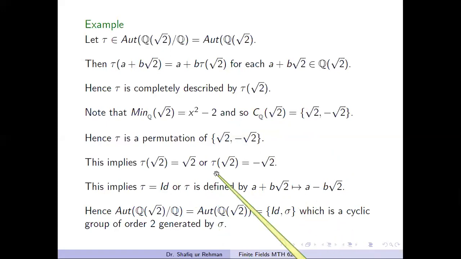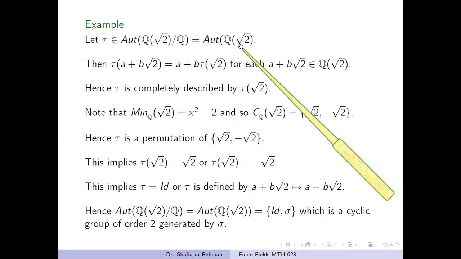We can also prove that the mapping defined in this way is actually an automorphism of this field. Hence we conclude that the set of all automorphisms of this field over Q consists of only two mappings: the identity mapping and the other mapping defined by this rule. This is a cyclic group of order 2 generated by this mapping sigma, because if we take the square of sigma, we get the identity mapping.